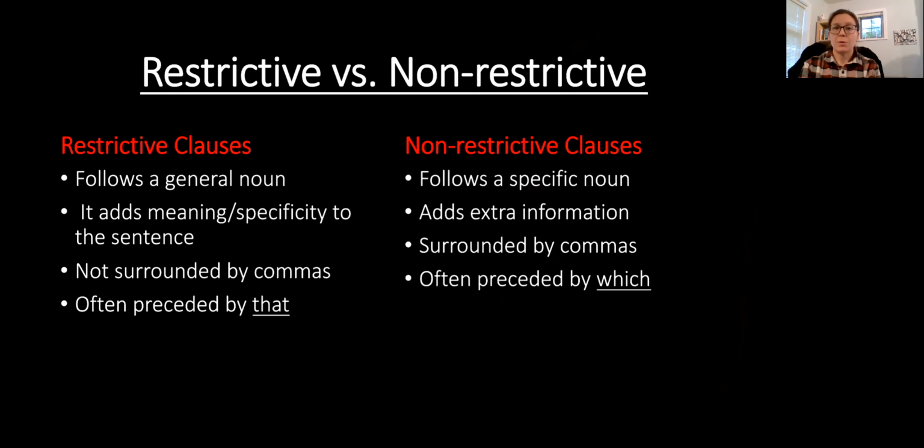Restrictive clauses follow a general noun. They add meaning to the sentence. They're not surrounded by commas, and they're often preceded by the word that. Non-restrictive clauses follow a specific noun. They add extra information. They're surrounded by commas and are often preceded by the word which.